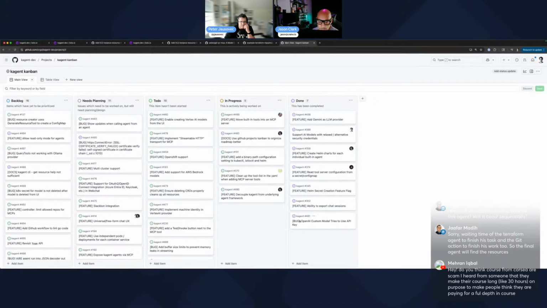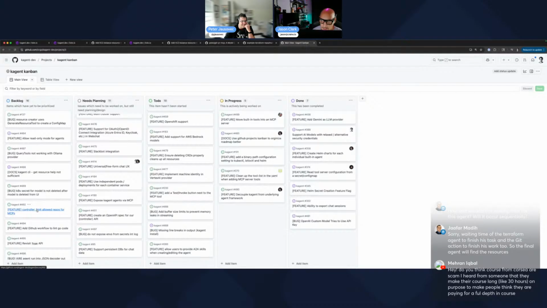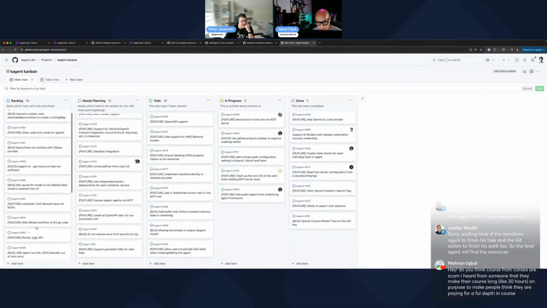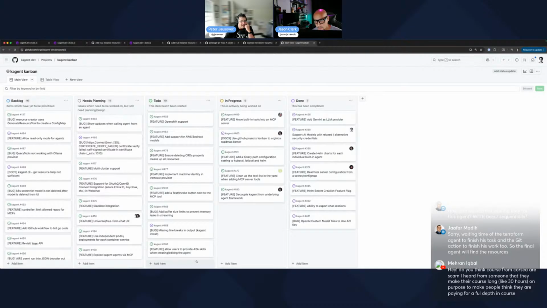A lot of small bug fixes, basically decoupling the K Agent from the actual agent framework to make it more lean. Like enabling Vertex AI models, OpenShift support, AWS, a lot of things, right? A lot of things are still in the backlog, a lot of bugs and some features that we need to do.